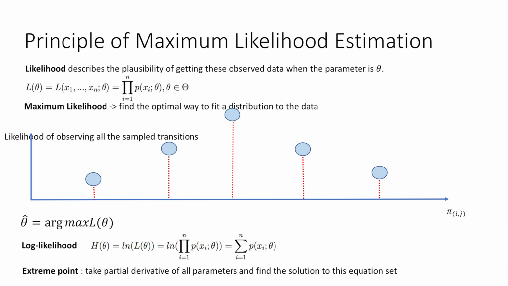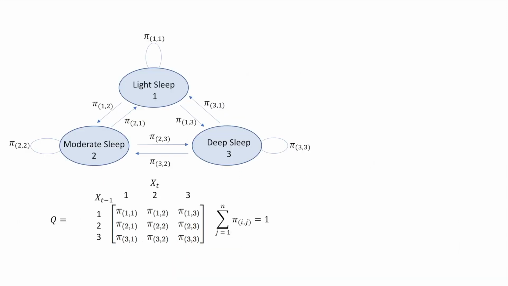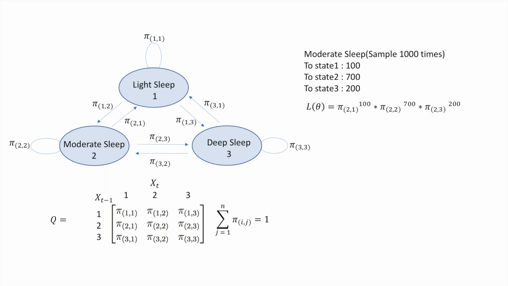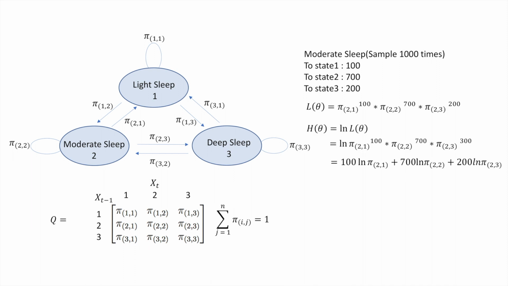The solution to this equation set is the extreme point of the log likelihood function. Go back to our example. The likelihood we want to maximize is pi 1 to the power of 100 times pi 2 to the power of 700 times pi 3 to the power of 200. Then we take the logarithm of it and take the partial derivative of the parameters. We can find that for the first order Markov chain, the best parameters of transferring from one state to another is given by the jump frequency.